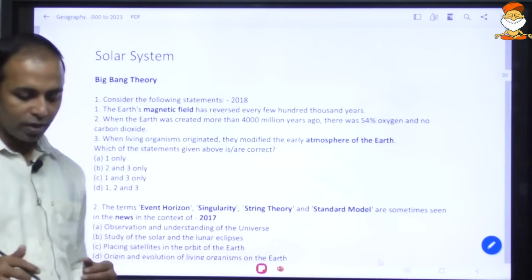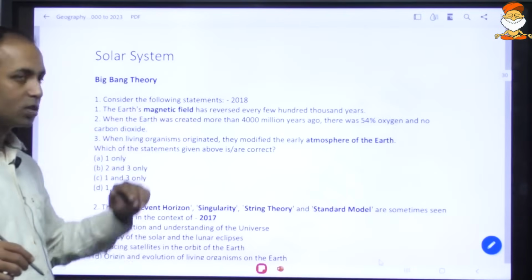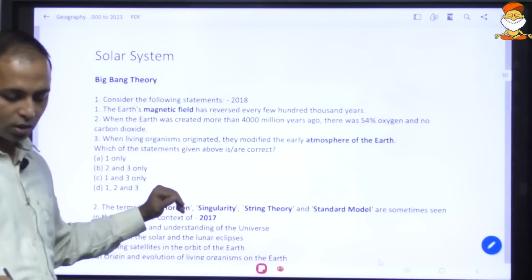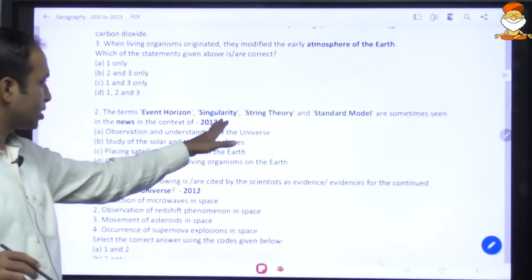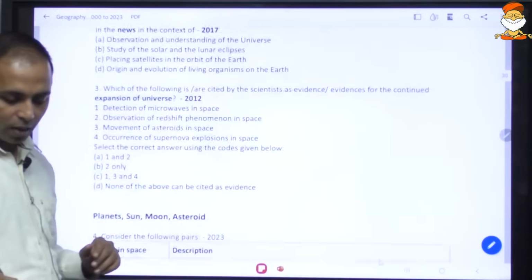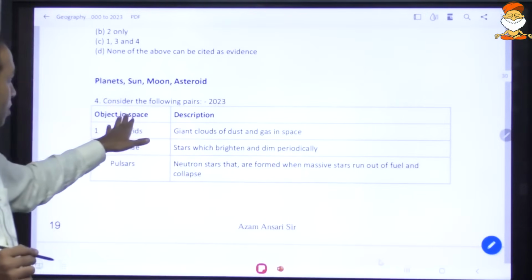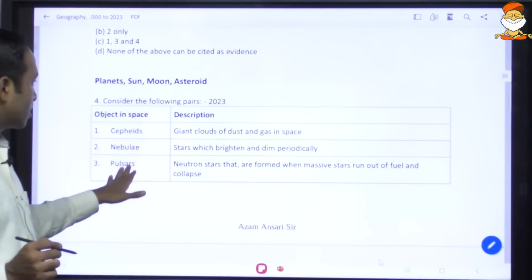For example, the question asked in 2018 with respect to the Earth's magnetic field, it was there in the news. They had asked a question on event horizon, singularity, string theory, again it was there in the news. Then in 2023 they asked a question on important objects in space.